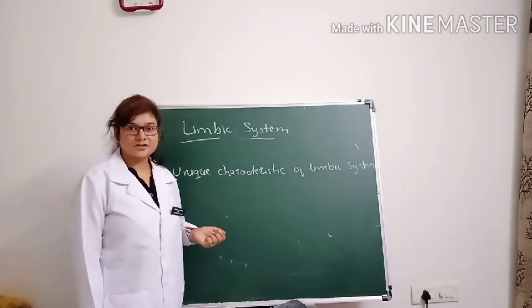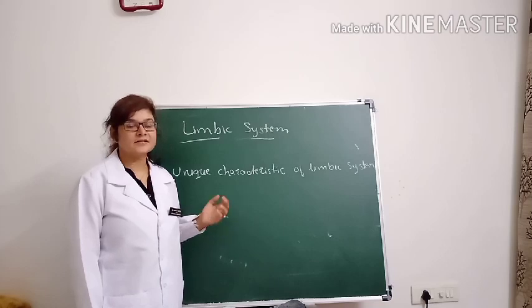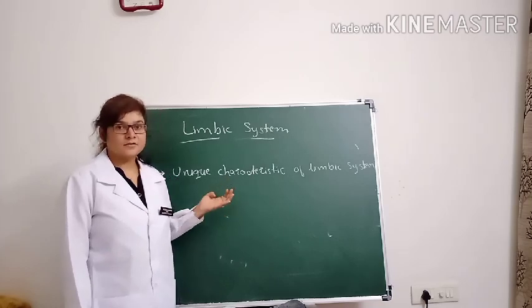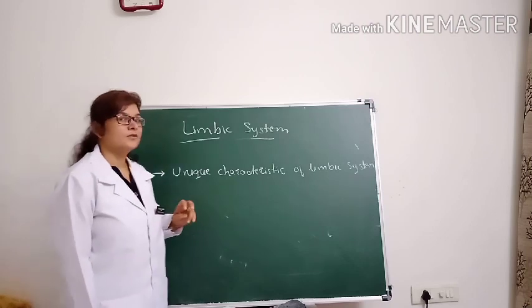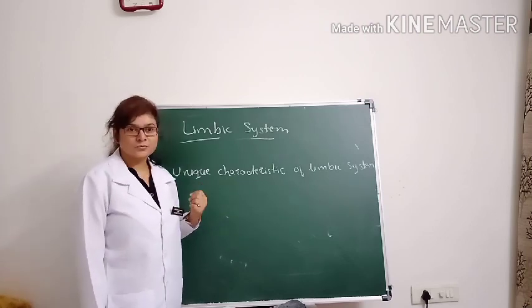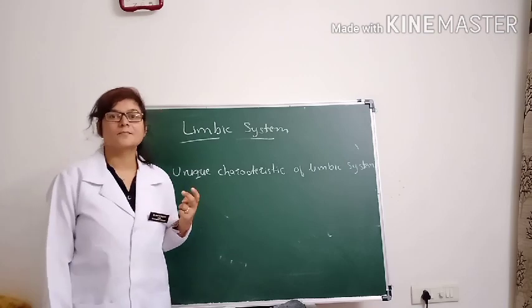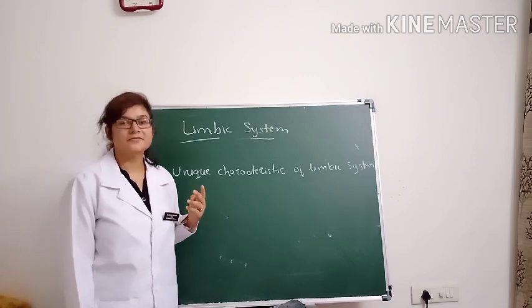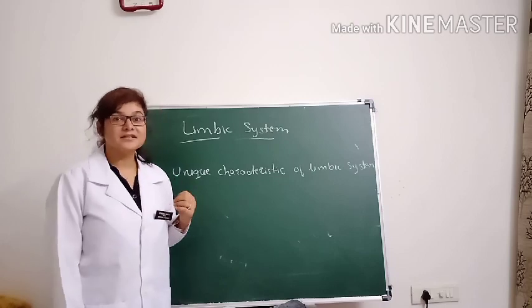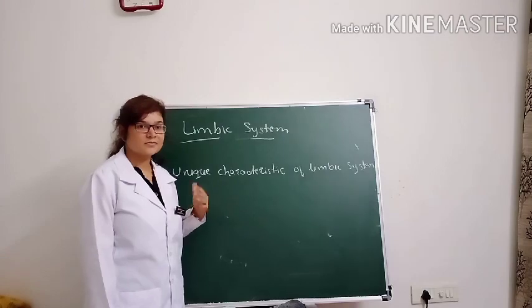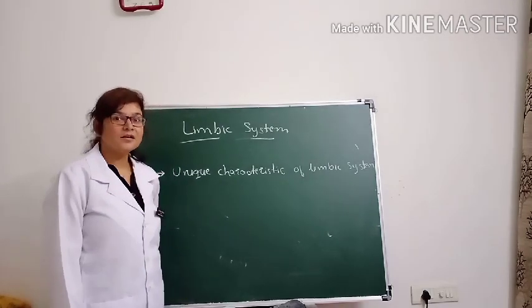We have covered the introduction of the limbic system. We see that it is basically concerned with the emotions, motivations, and behavior of the person. The limbic system is basically made up of two structures: one is the limbic cortex, and the other is the subcortical structures. We will see this in the physiological anatomy. Before that, we will see the unique characteristics of the limbic system, so you can get some more interest in this topic.